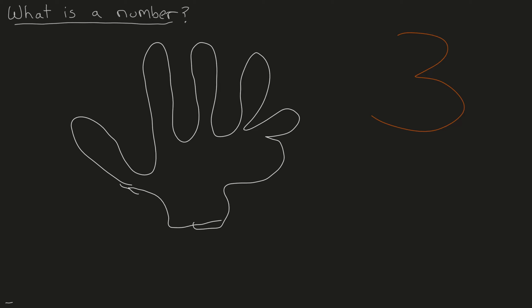Well, there's one way to define it. We can use three fingers and say that those represent three. That's how you define three. But that's pretty unsatisfactory and is more or less a circular argument. You're basically using the number three to define three. So we can't start doing calculus on such a weak definition and foundation.